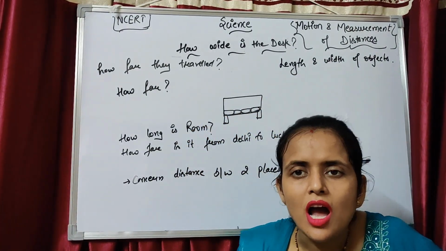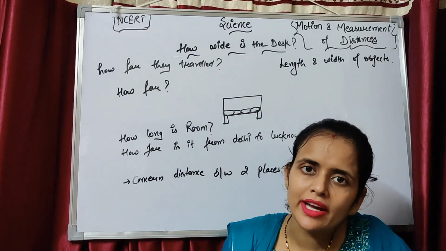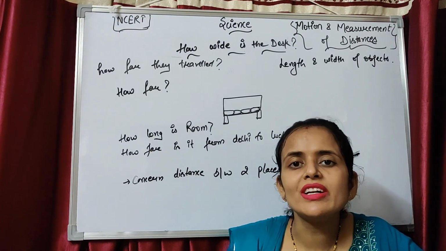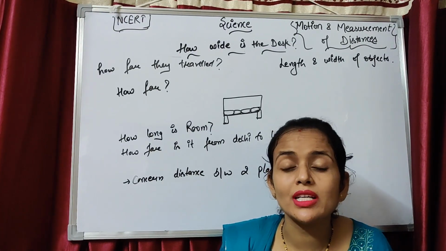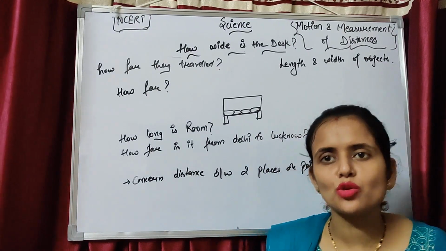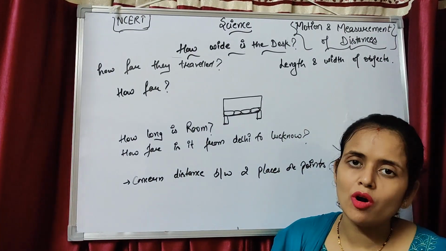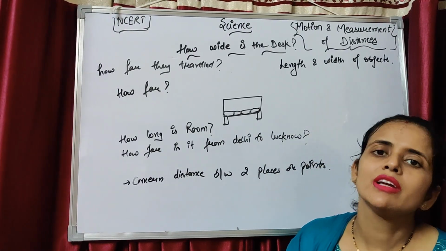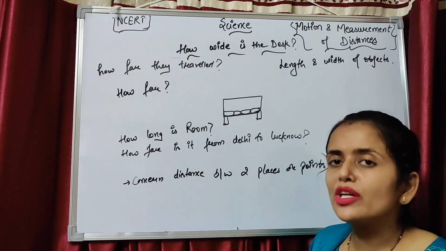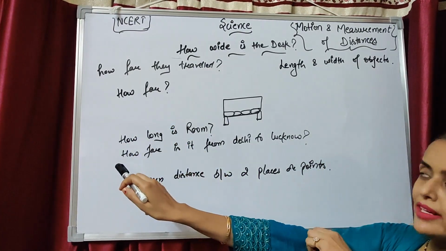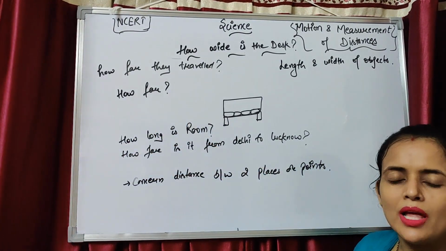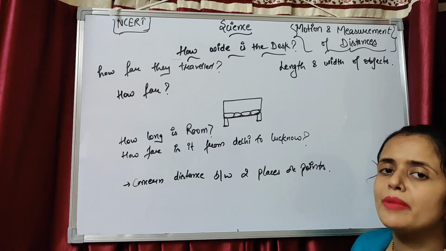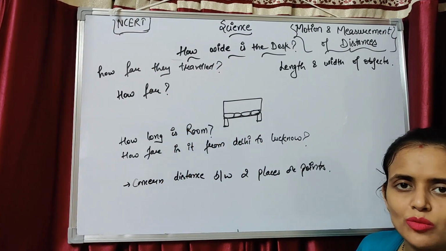Because we will know how far our school is, how far our home is from the park, how far our market is. So how will we travel to the market? We need to know the distance between the two places or two points. We will walk, or use a car, a bus or a train, whatever vehicle we want to use. So we will only know what transport to use once we know how far it is. This is the main point of measuring distance and width.